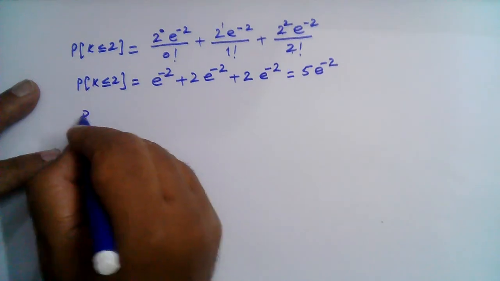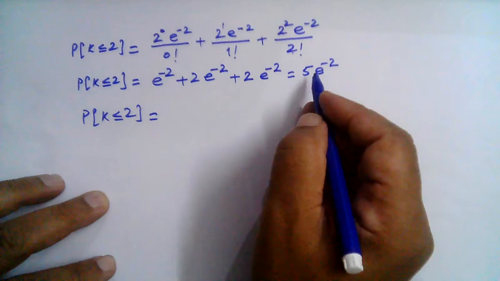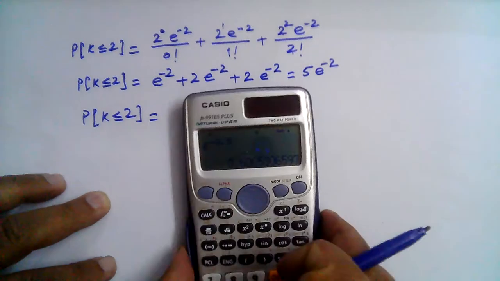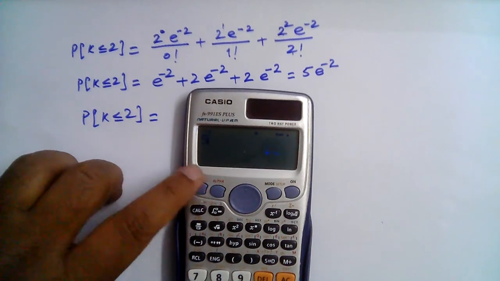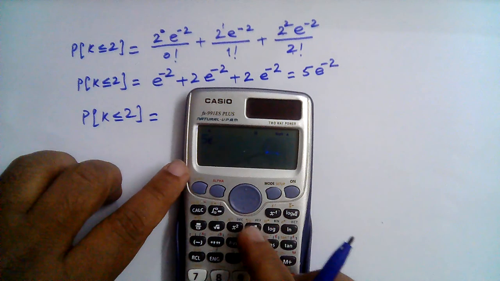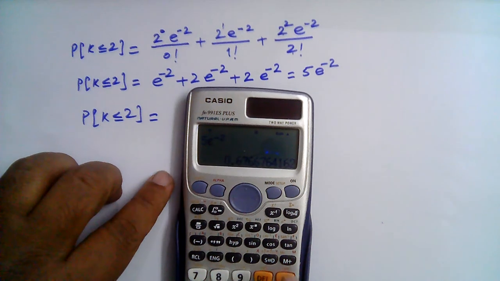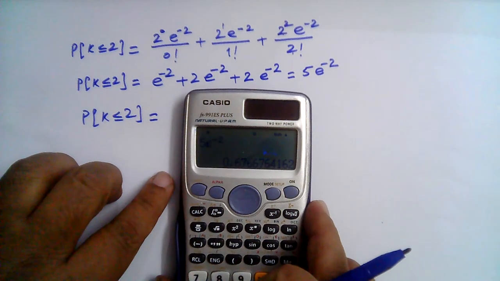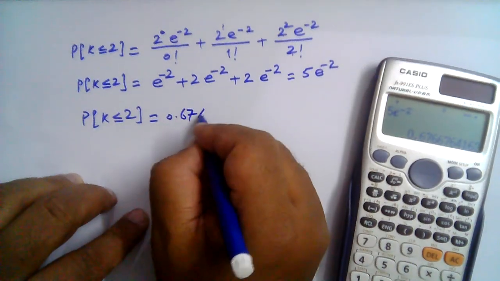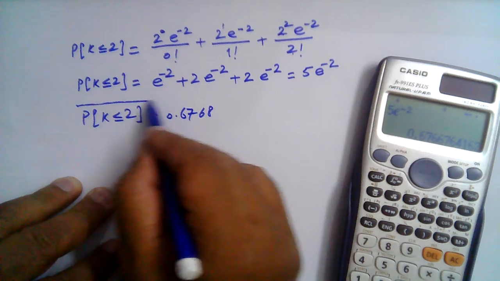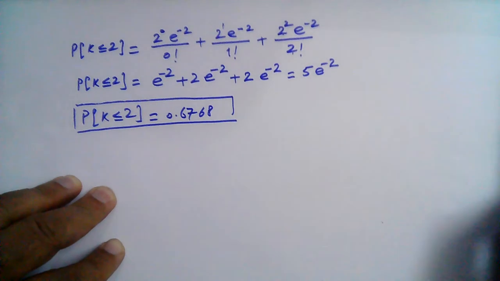So the probability that there are no more than 2 hits is given by 5 e raised to the power minus 2. Let's calculate that. 5 e raised to the power minus 2 is 0.6768. So this completes the solution to the given problem.